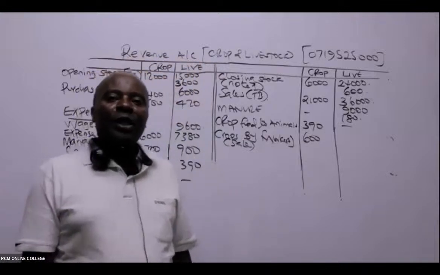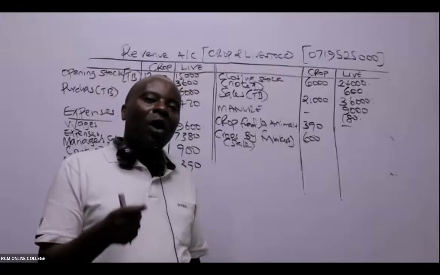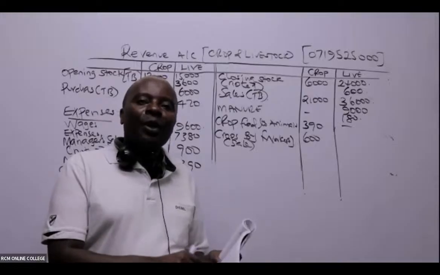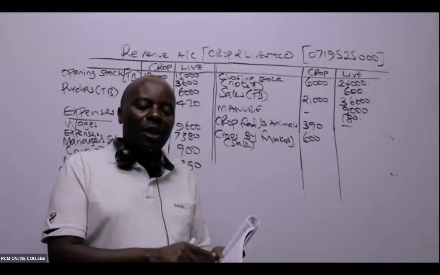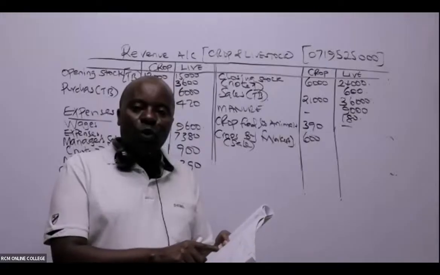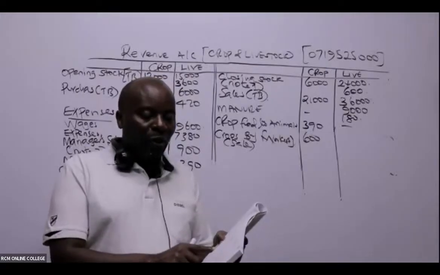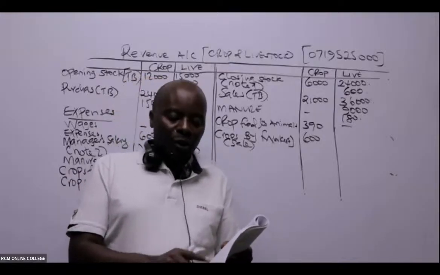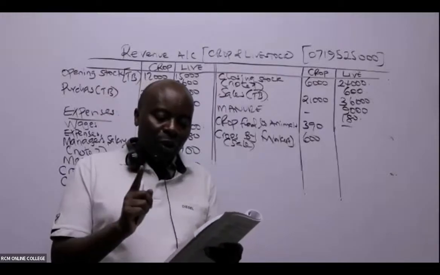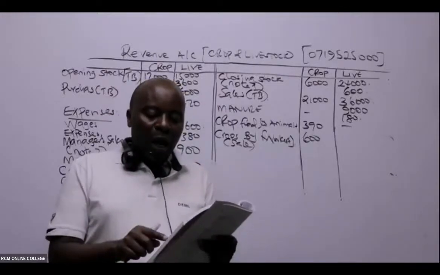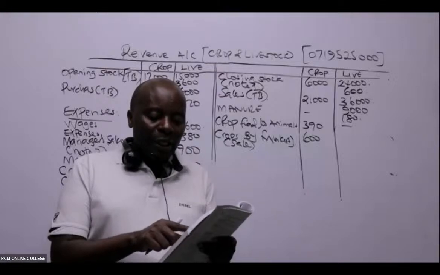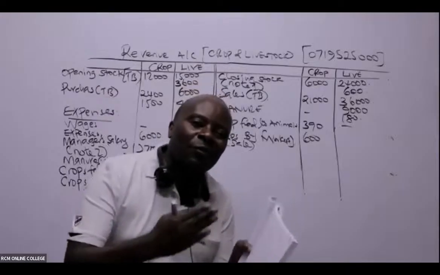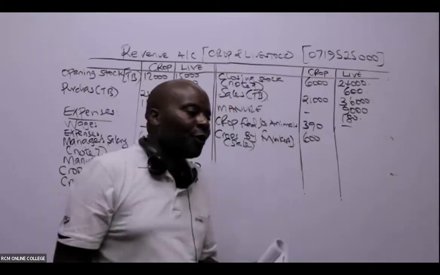It's only unfortunate that they haven't told us out of the 1,200 how much is for the livestock and how much is for the crop. So these are general expenditure. And the general expenses will always go to number 2 of the requirement, where they want us to give them a general income statement. So this one will not touch us there. But if you continue reading that statement, crops valued at 1,920 were donated to charity during the year. Crops have moved out of our stores.